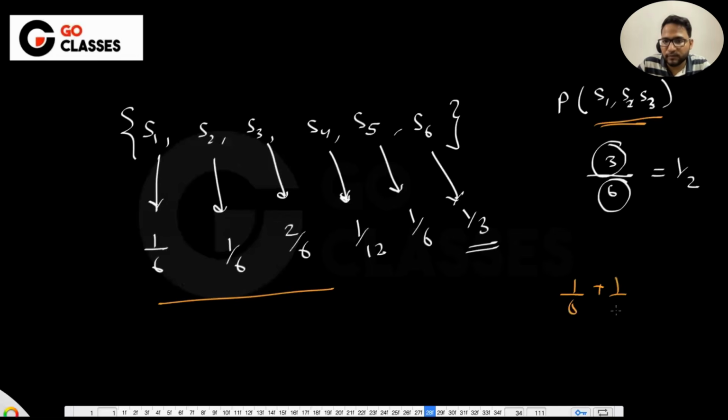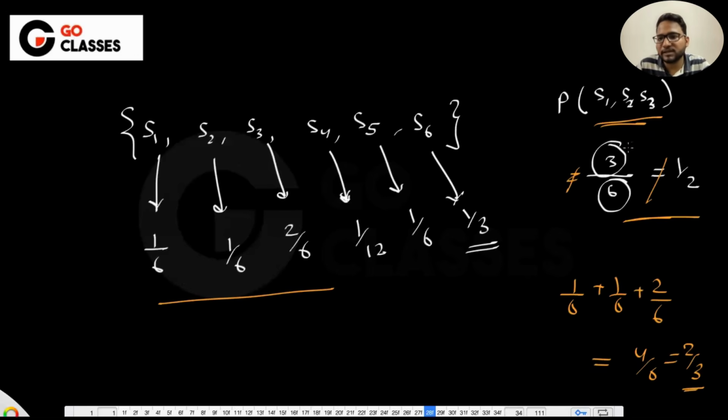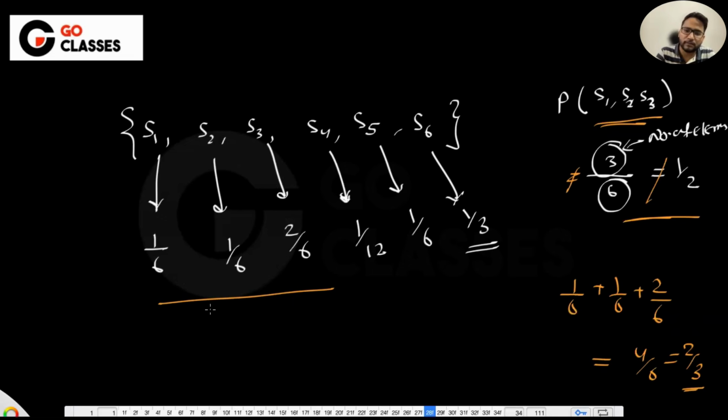It should be 1 by 6 plus 1 by 6 plus 2 by 6, which is 4 by 6, which is 2 by 3, not 1 by 2. That is wrong. Which means you cannot just count the number of elements in A. If the distribution is not equal, the number of elements in A upon the total number of elements will not work. That is the only shortcut for the case when the distribution is equal.